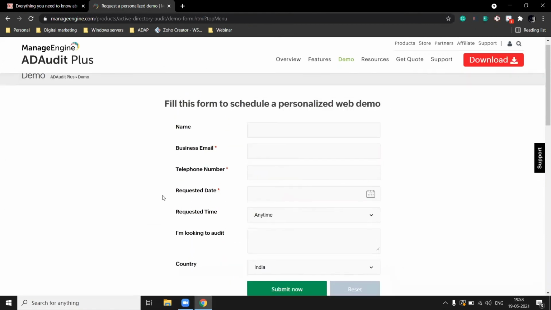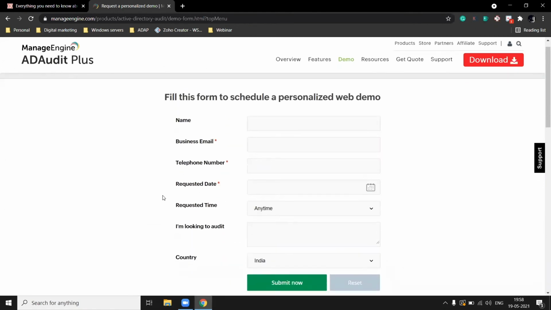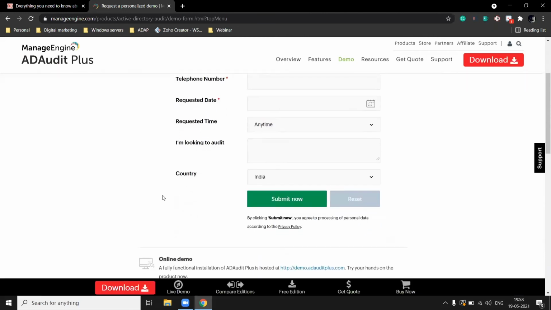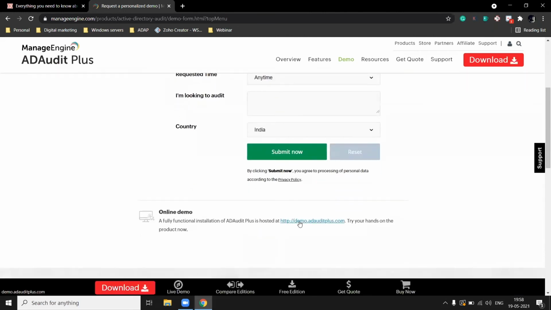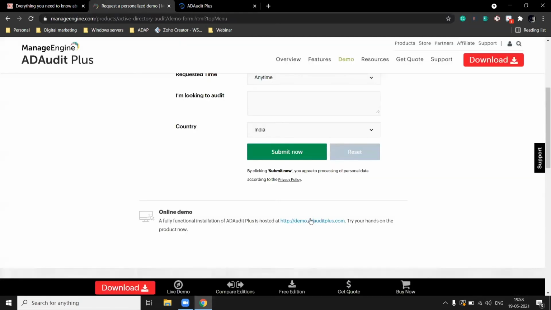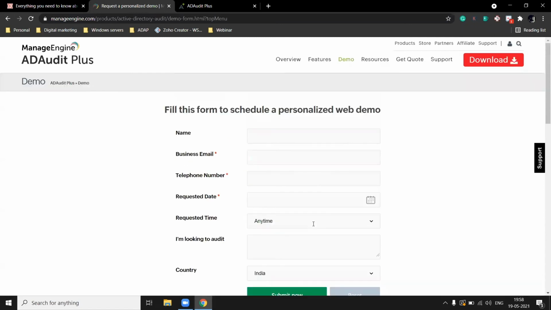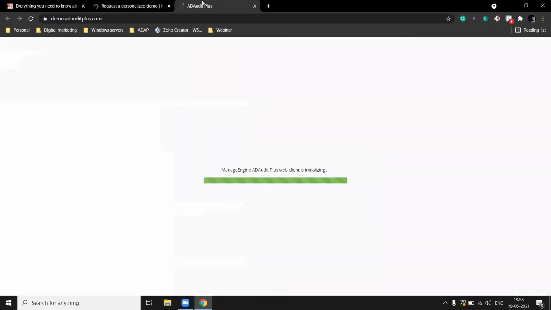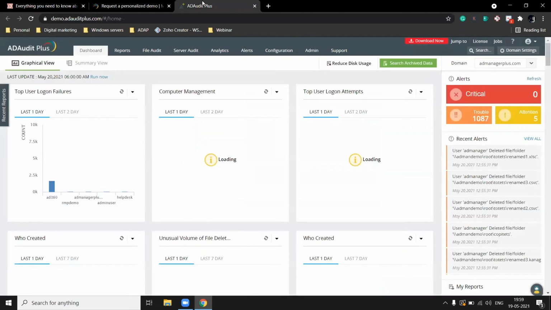Once you get into the demo page, you can fill this form to schedule a session with any of our experts. To access the live link, you need to click on the live demo URL, which is available in the demo page. And once you click on the demo link, it will take you to the home tab of AD Audit Plus. This is the UI of AD Audit Plus.